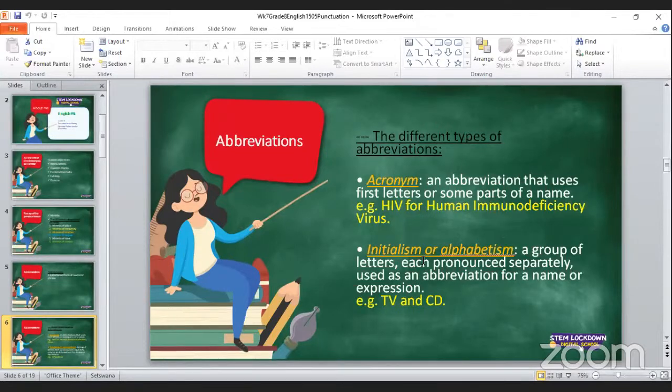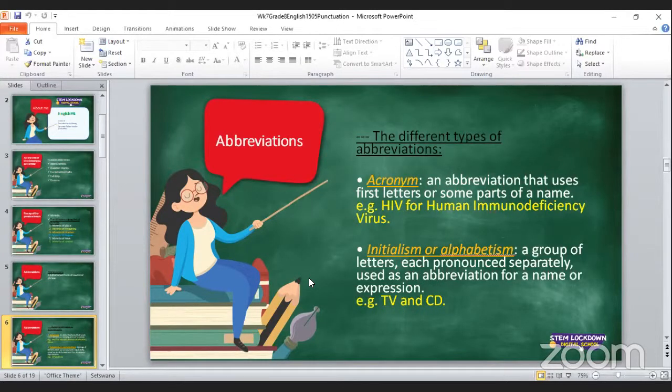So let's move on to initialism, or what is called alphabetism. With this one, it is a group of letters, each pronounced separately, used as an abbreviation for a name or expression. Let me read initialism again: it is a group of letters, each letter pronounced separately, and they are used as an abbreviation for a name or an expression.